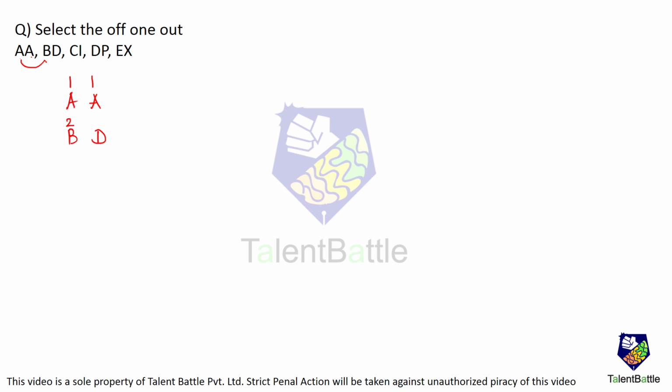You can observe it is A, B, C, D, E. The position of D is 4. Then the position of C is 3. The position of I is 9th. Then the position of D is 4. The position of P is 16. So these are squares: 3 square, 2 square, 4 square, 1 square. So the position of E has to be 5, and the 25th letter, which is Y, has to come, but it is X, which is nothing but the 24th letter. So the odd one out is EX. This is the odd one out.